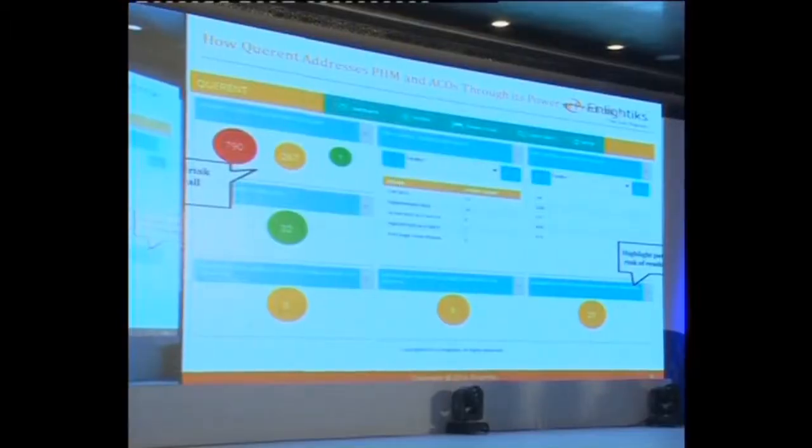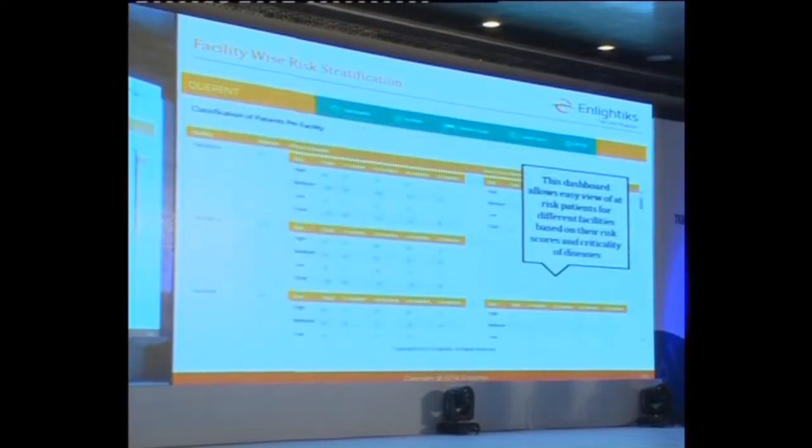We predict the probability for a patient to get readmitted after the patient is discharged, and it does it with almost 85% accuracy. On the screen you're seeing, the system stratifies the risk of all the patients from a chronic disease perspective. It says who are your high-risk, medium-risk, and low-risk patients, and shows that data there. At the bottom, you will see models predicting hypertension, diabetes, readmission, and so on. Some of these models are more than 90% accurate, and they're being used in India at various hospitals.